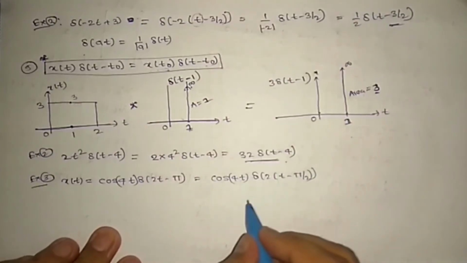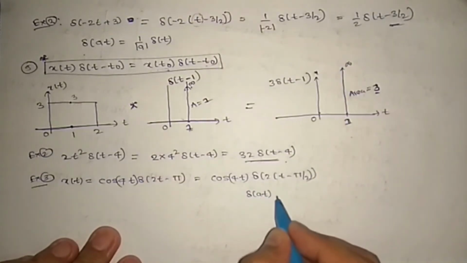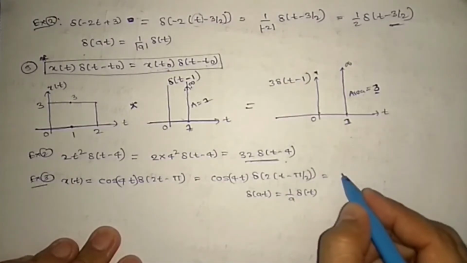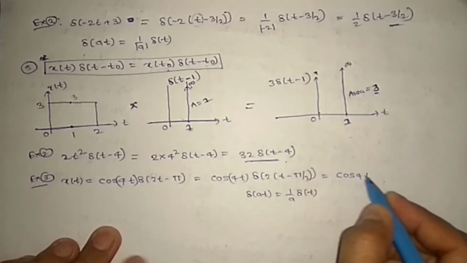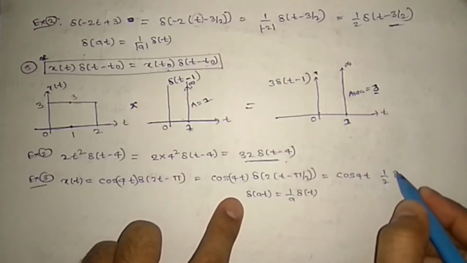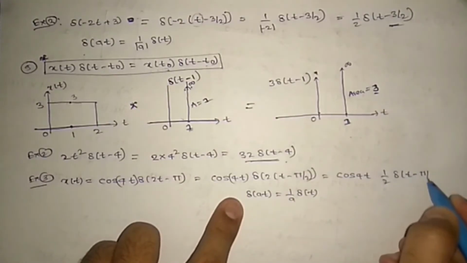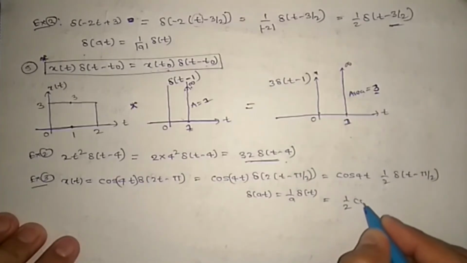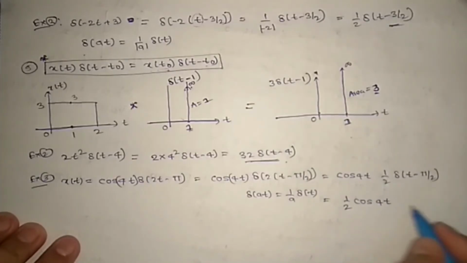This is in the form of del of at, so you can write 1 by a del of t. So this is cos 4t times 1 by 2 del of t minus pi by 2. Now 1 by 2 cos 4t del of t minus pi by 2.